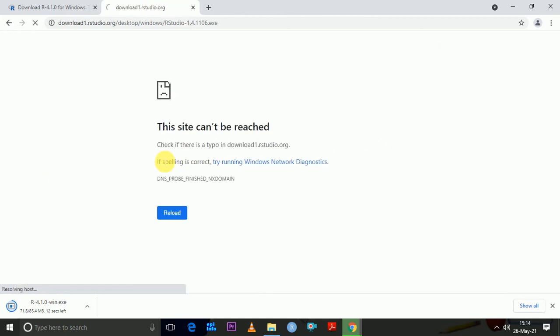It's now preparing to download. My network is a bit unstable here, but I can see that my RStudio is already downloading. So this is how you download your R.